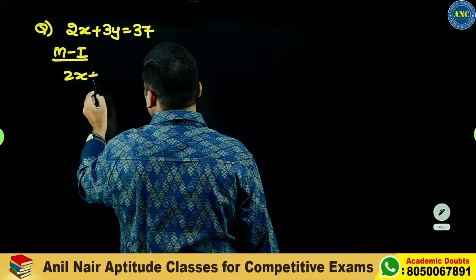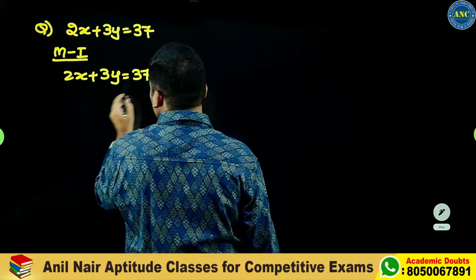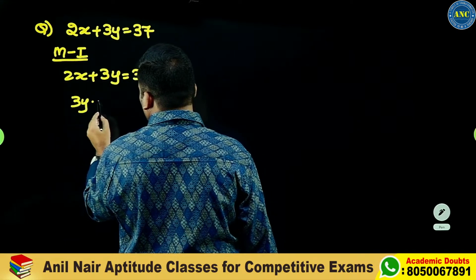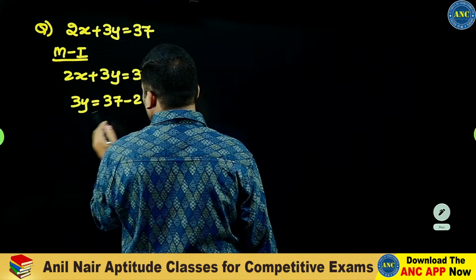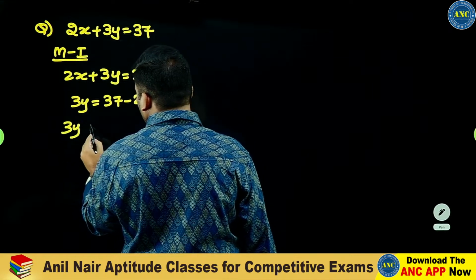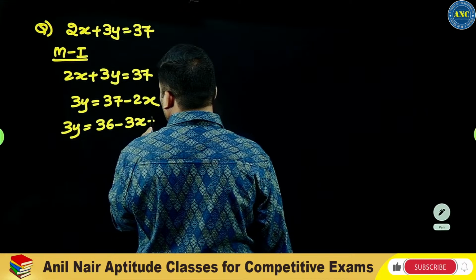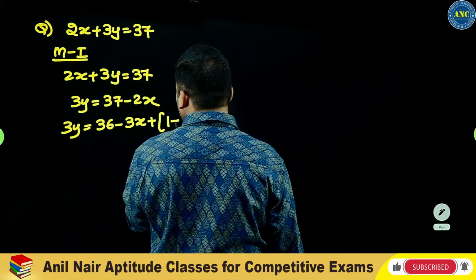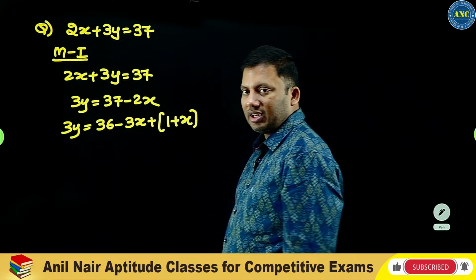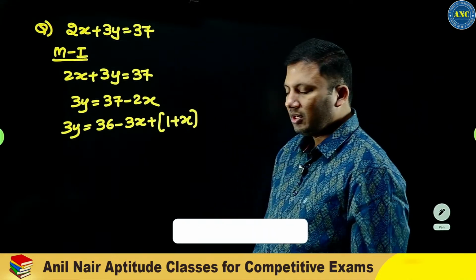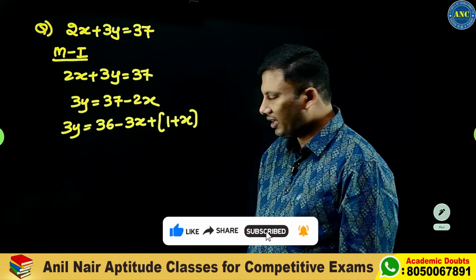2x plus 3y is equivalent to 37. 3y is equivalent to 37 minus 2x, which is 36 minus 3x plus 1 plus x. I hope the idea is clear.